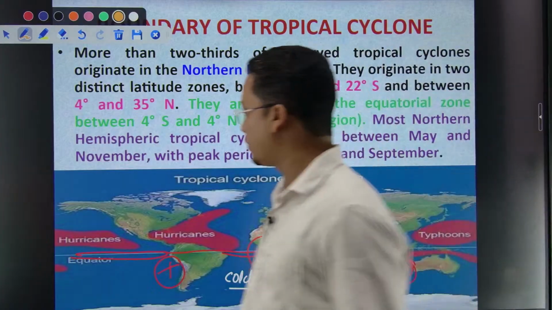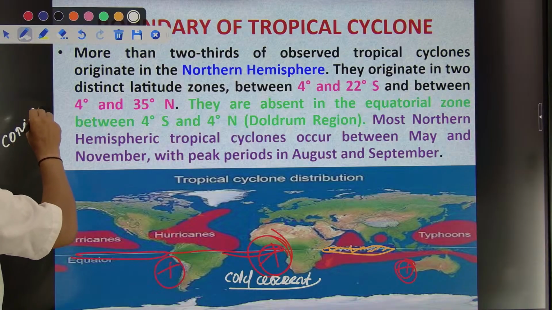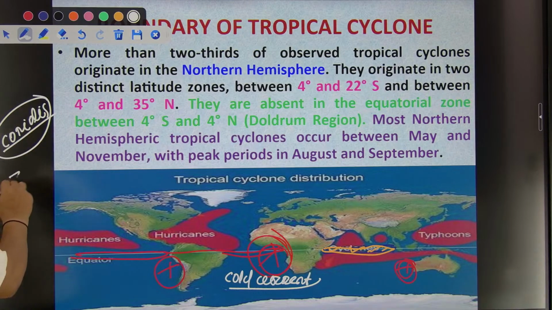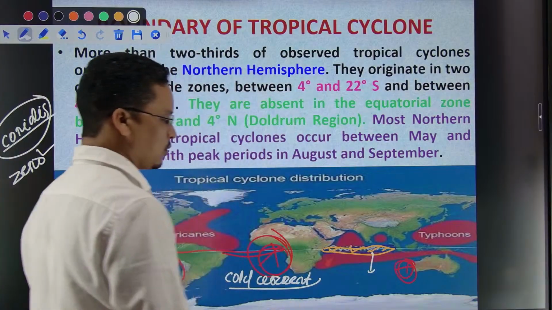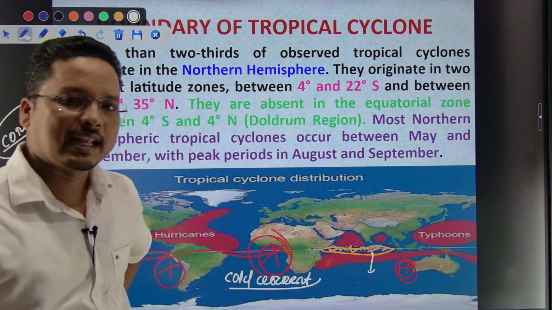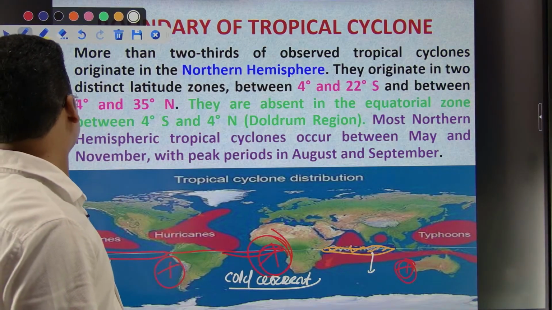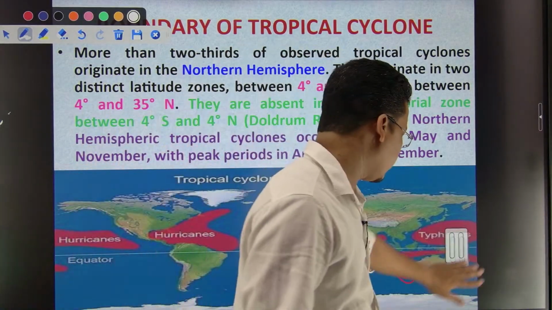Coriolis is what? Coriolis effect. We call it the Coriolis effect. Because over the equator the Coriolis effect is zero, with zero Coriolis force, that is why tropical cyclones don't form over the equator as well. So both answers are done: why it's not forming over the equator and why it doesn't form on the western part of the continent.